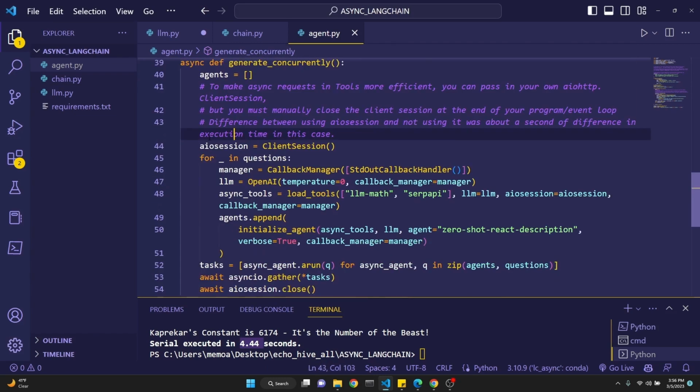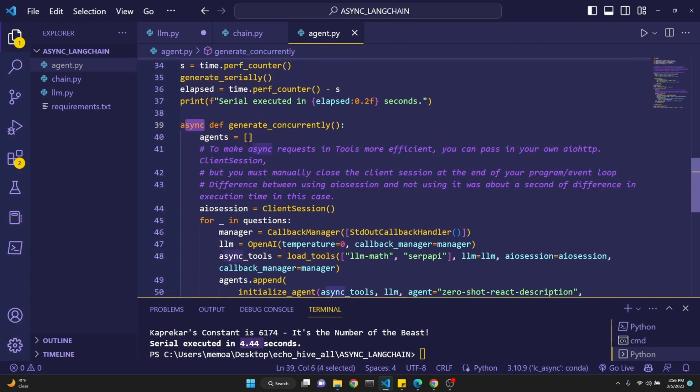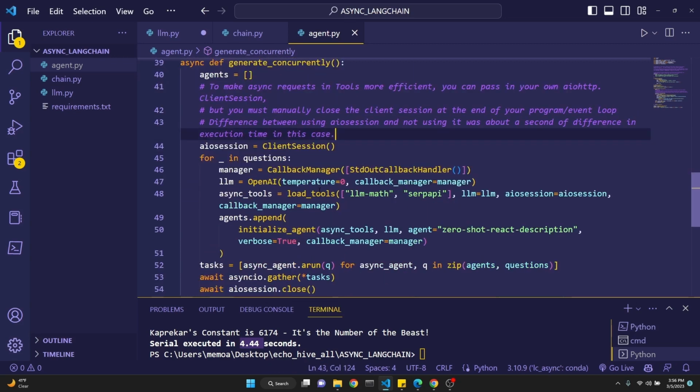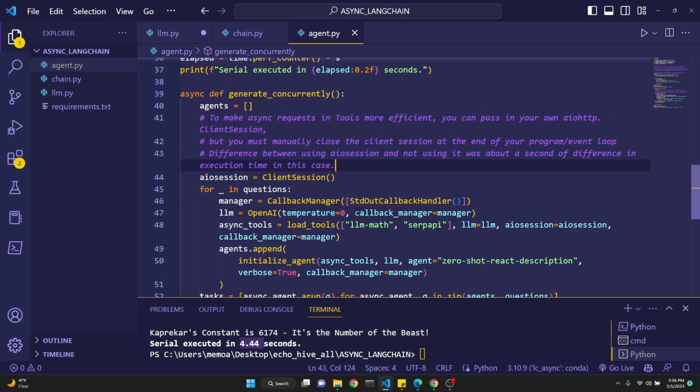Actually, I just realized that we are not awaiting after calling the async. To be honest with you, working with agents concurrently in an async manner is a bit obscure. I would just recommend that you follow this format. It is what you might call a strongly opinionated language. So let's just go through it.